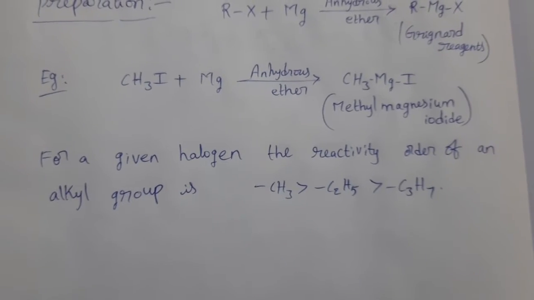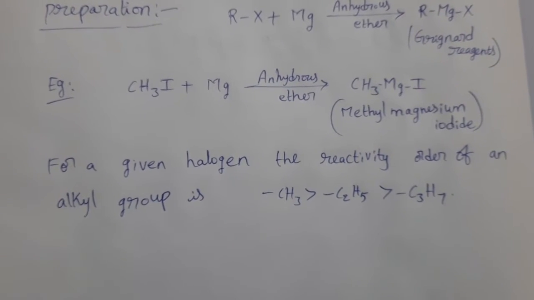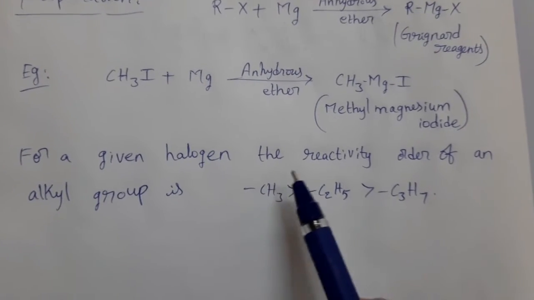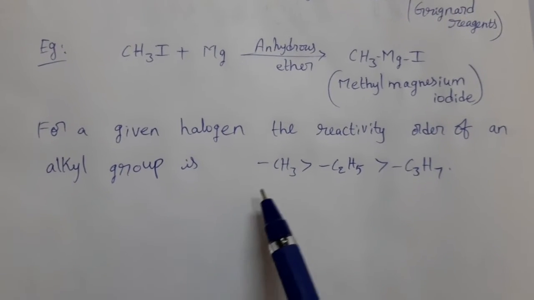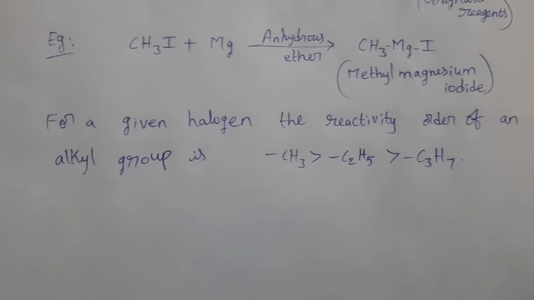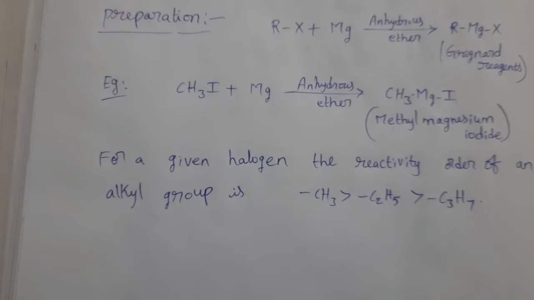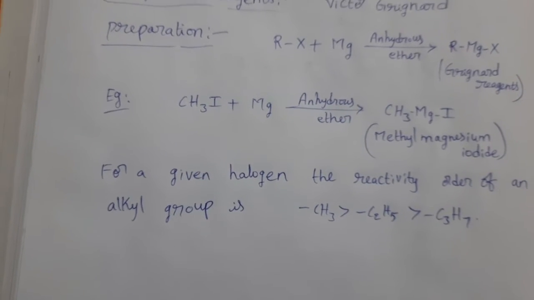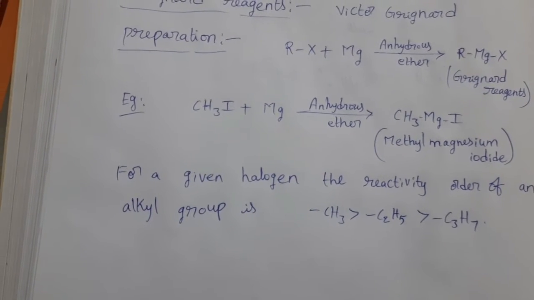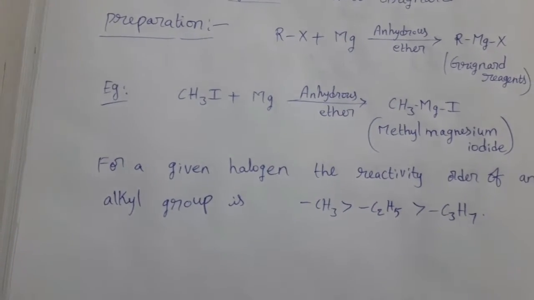So for a particular halogen, if we take iodine, the reactivity order of the alkyl group is methyl greater than ethyl greater than propyl. That means with increase in the number of carbon atoms in the alkyl group, it becomes difficult to prepare Grignard reagent.